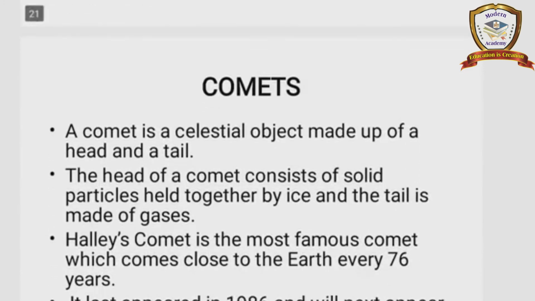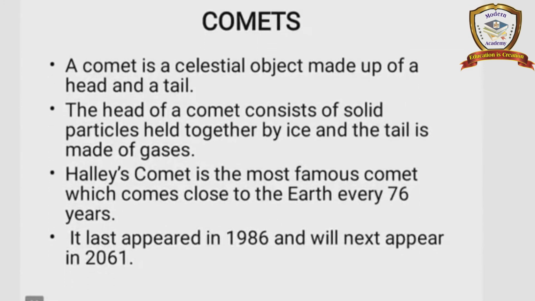And next one, comets. A comet is a celestial object made up of a head and a tail. The head of a comet consists of solid particles held together by ice, and the tail is made up of gases. See the first point, it is a celestial object made up of a head and a tail.